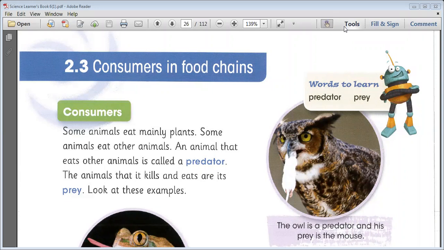Today, we are going to discuss consumers in the food chain. Before I start this lesson, I would like to recall some important points we already learned in our previous class. Our last class was about plants, all right? The food chain begins with plants.